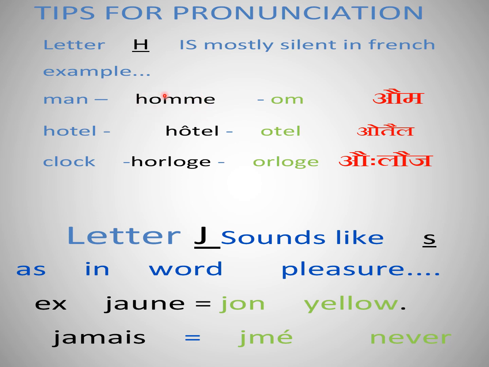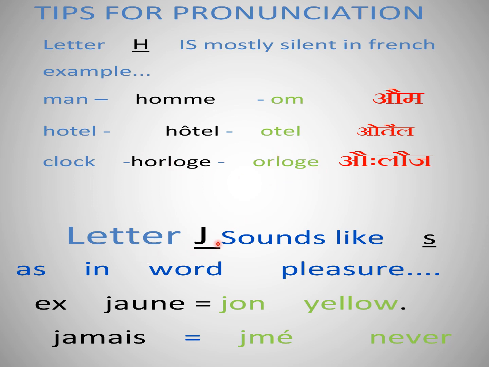The word homme means a man in English. So we pronounce it as om, not hom. Here the word hôtel. Hôtel is pronounced as ôtel. And horloge means a clock, is pronounced as orloge. Okay.